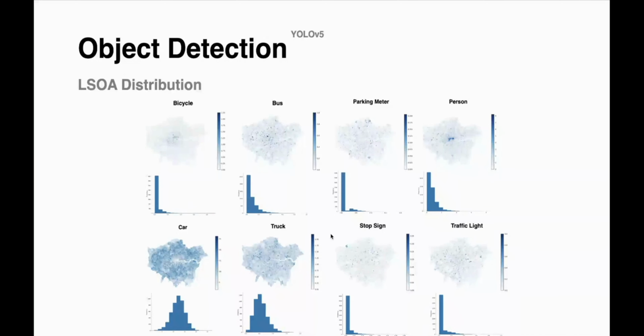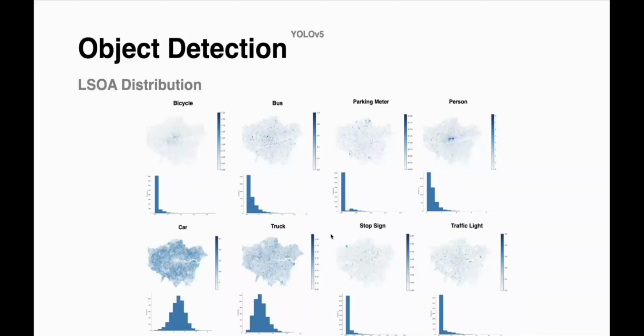This is the distribution of each one of the detected objects across London. Bicycles were mostly detected in the city center because they are mostly used for short distances. Buses were a little bit spread out, although with higher density in the city center. People were mostly detected in the City of London because this is an area with a lot of workplaces. Cars were heavily distributed in the periphery of London, not in the city center. Trucks were found mostly outside of central London because there are some restrictions on their circulation, and stop signs and traffic lights were somewhat uniformly distributed, but mostly outside.